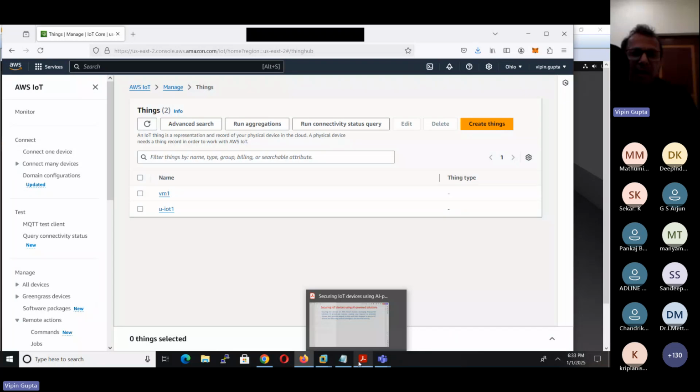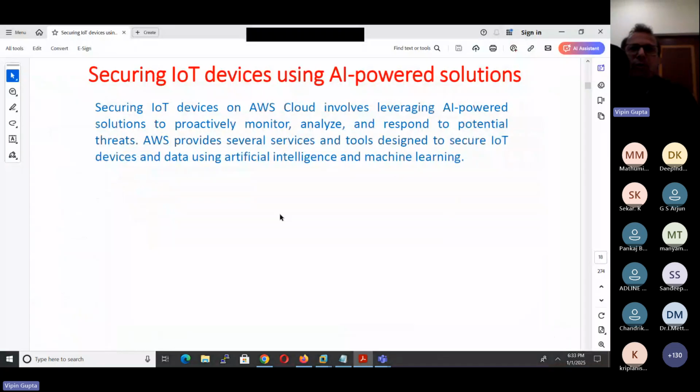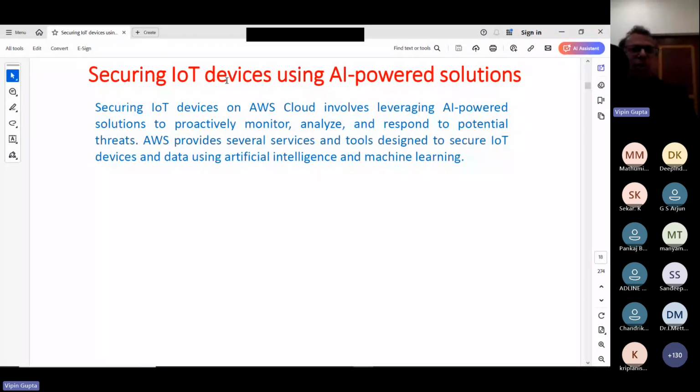Now let us again go to the slide. When we are talking about this AI powered solution, securing IoT devices on AWS cloud involves leveraging AI powered solutions to proactively monitor, analyze, and respond to potential threats. AWS provides several services and tools designed to secure IoT devices. First, we have already seen that for connection, it is going to give you the certificate. And what we can do is use the data, using artificial intelligence and machine learning to analyze that data.